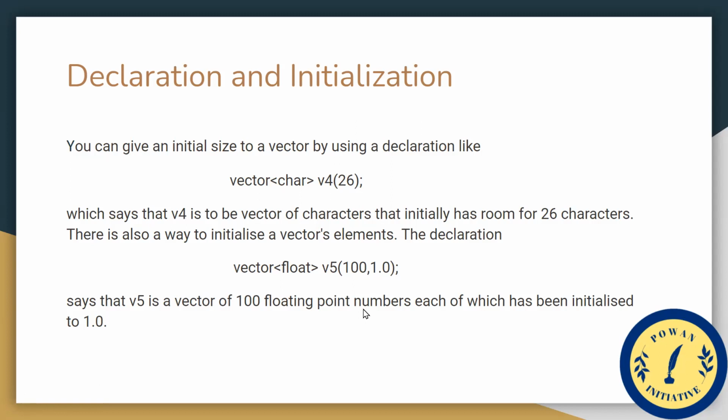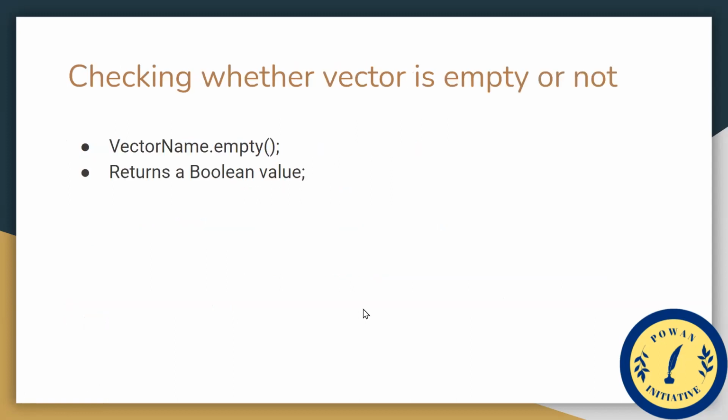Okay. Now let's move forward. Checking whether a vector is empty or not. How can we check whether a vector is empty or not? Just by running this command: vector name dot empty. It returns a boolean value, true or false, 1 or 0. If it returns 1, that means it is empty, and if it returns 0, that means non-empty. As simple as that.